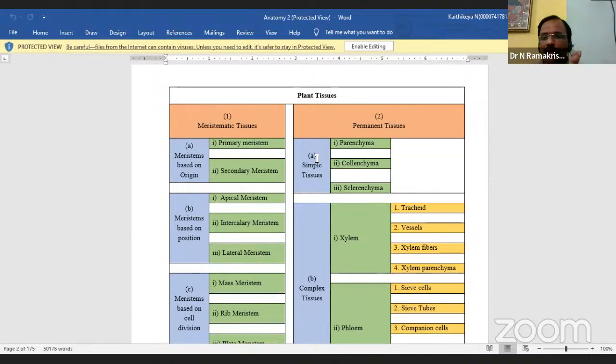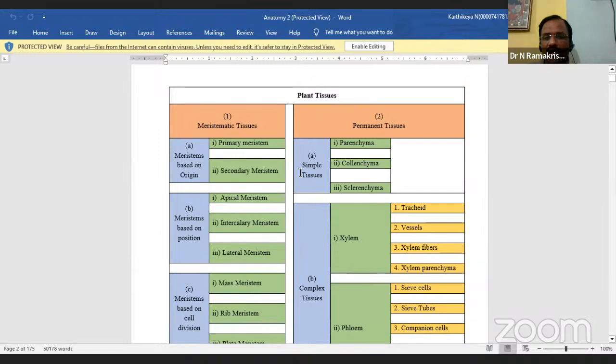When you are writing the examinations, the first question is to describe the plant tissues. In a short question, sometimes it is to describe the meristematic tissues, or the second one, the permanent tissues. The permanent tissues are three types: simple tissues, complex tissues, secretory tissues. Simple tissues means the cells perform a common function.